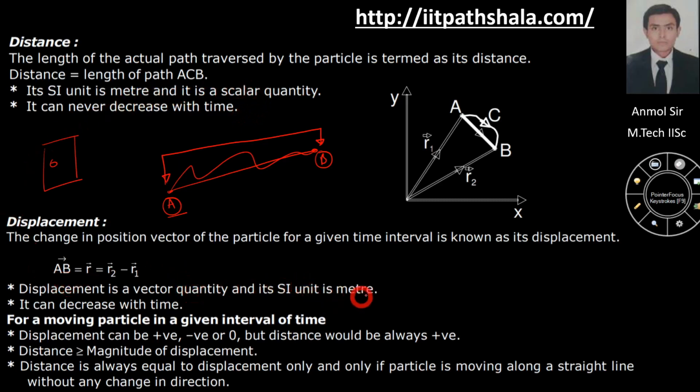Again, its SI unit is meter and it can decrease with time. For a moving particle in a given interval of time, displacement can be positive, negative or zero, but distance would always be positive. It's a mandatory condition. Distance is always greater than or equal to the magnitude of the displacement, and distance is equal to displacement if and only if the particle is moving along a straight line without any change in direction.